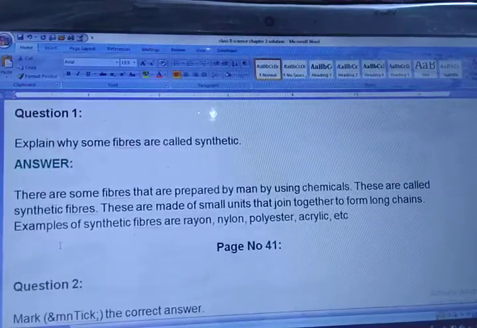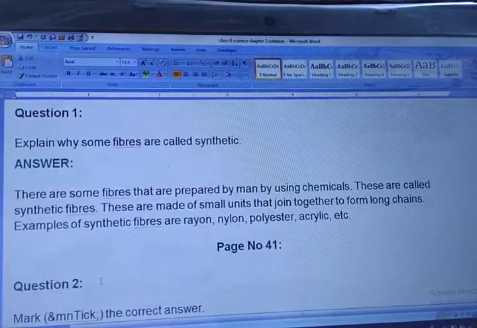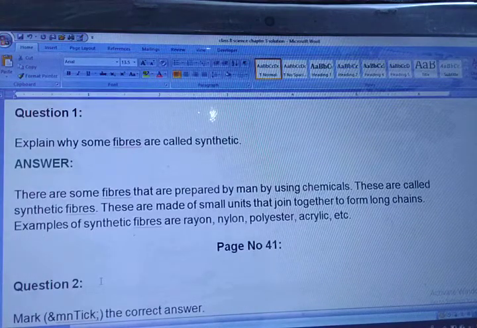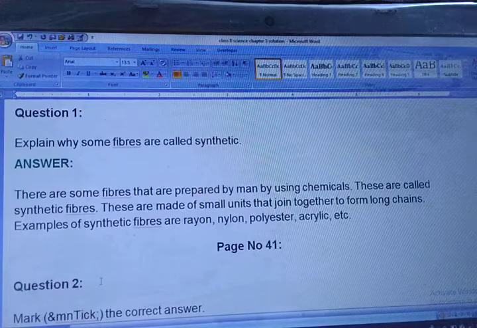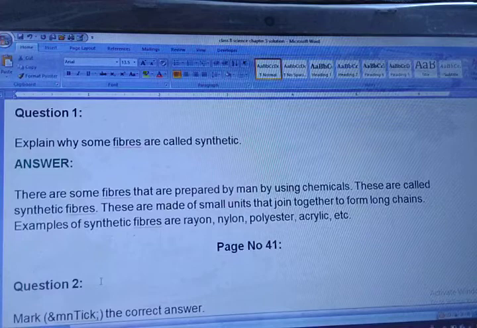Our first question is, explain why some fibers are called synthetic. There are some fibers that are prepared by man by using chemicals. These are called synthetic fibers. These are made of small units that join together to form long chains. Examples of synthetic fibers are rayon, nylon, polyester, acrylic, etc. So that's why some fibers are called synthetic fibers. You can read this answer very carefully.